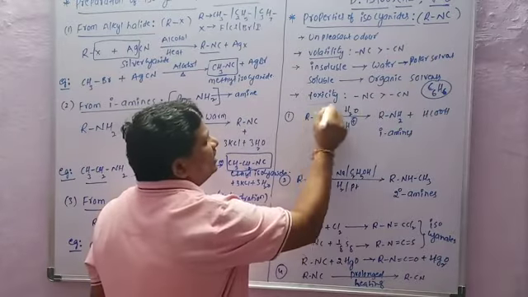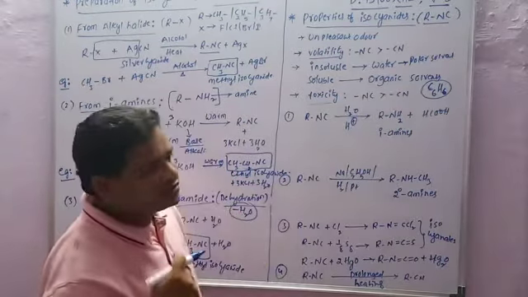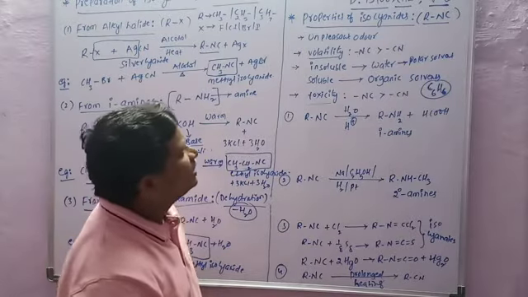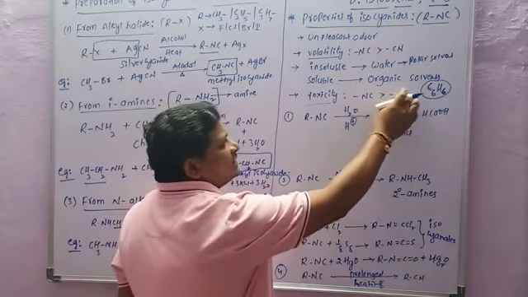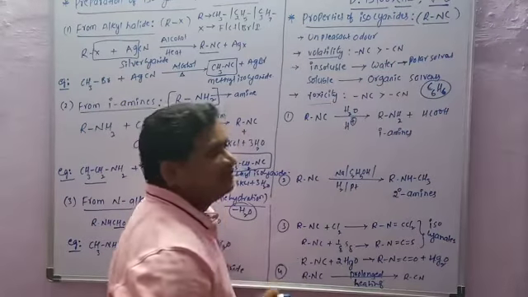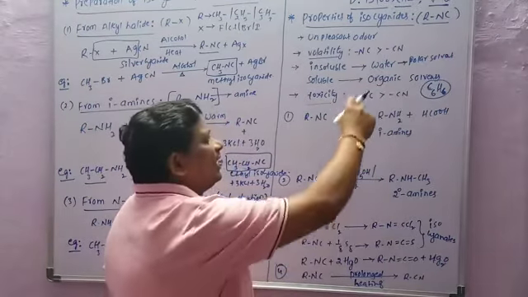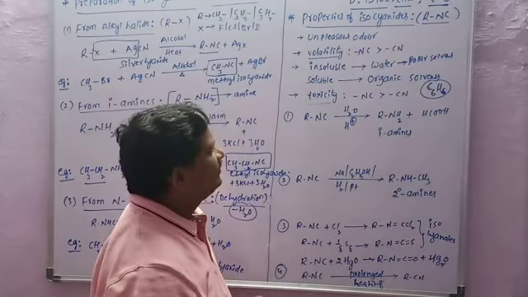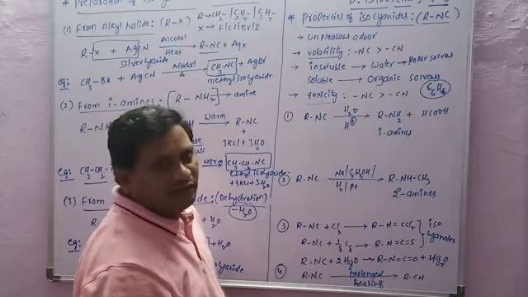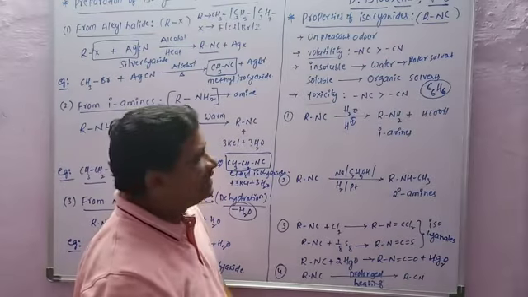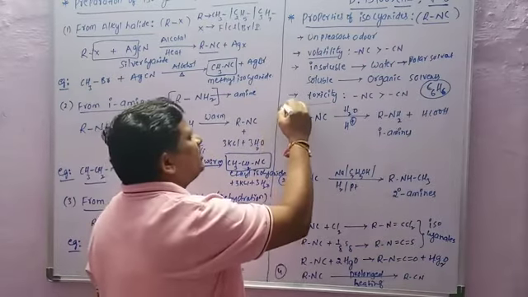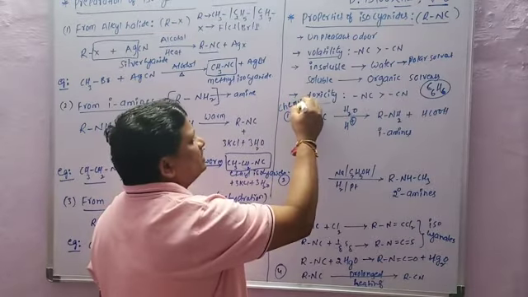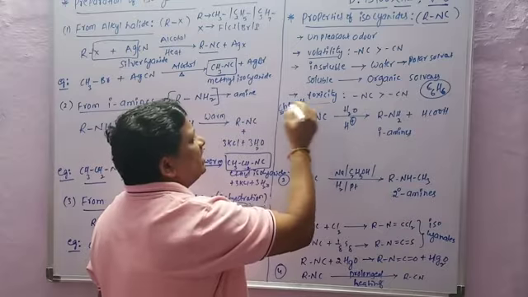Next property is toxicity. Toxicity means poisonous nature. The toxicity of isocyanides is greater than that of cyanides. So these are the physical properties of the isocyanides. Next one is chemical properties of the isocyanides.